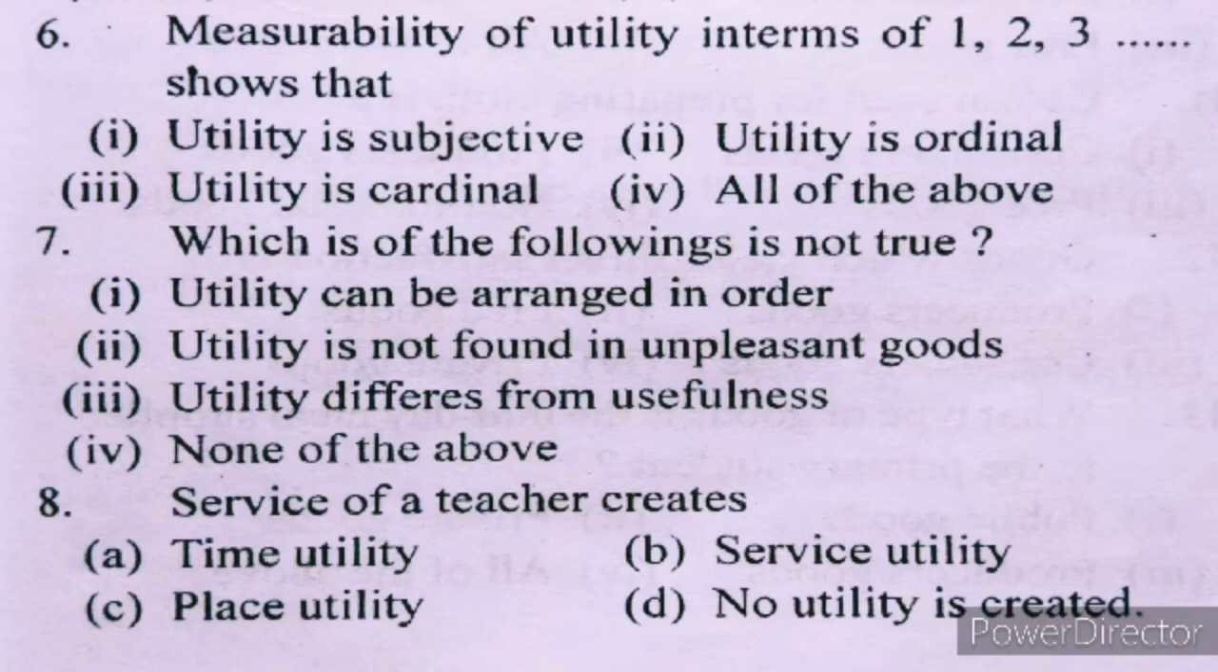Number 7. Which of the following is not true? I. Utility can be arranged in order. II. Utility is not found in unpleasant goods. III. Utility differs from usefulness. IV. None of the above. Utility can be arranged in order. It is true. And utility differs from usefulness. It is also true.